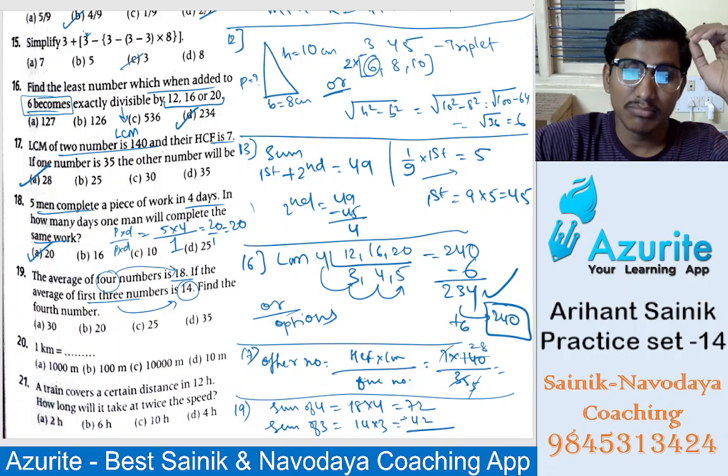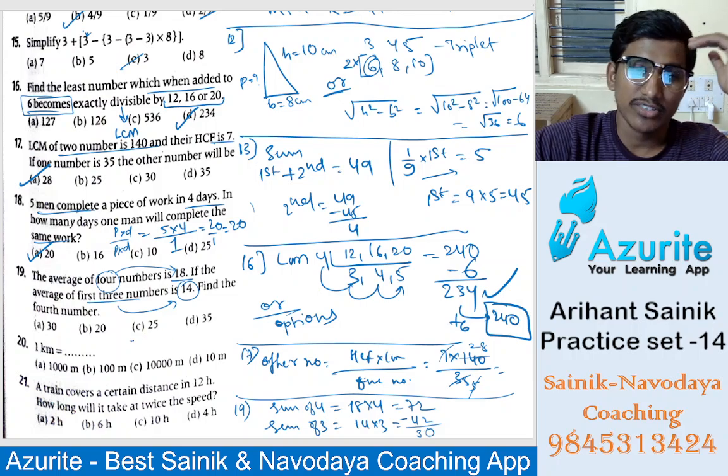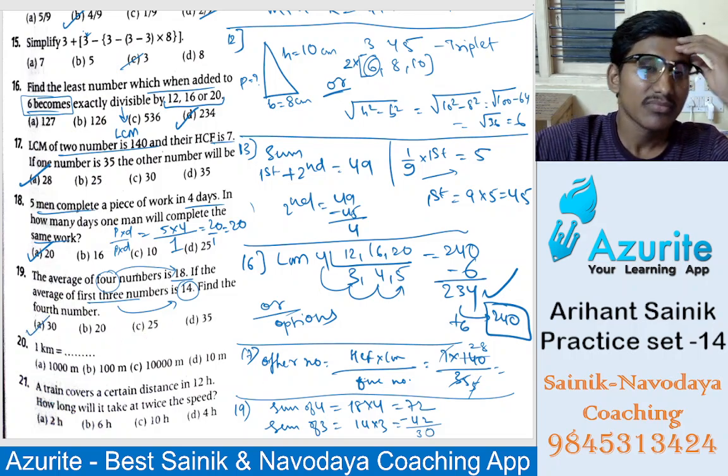If you subtract, you get the one number: 72 minus 42 is 30. So the answer is option A.